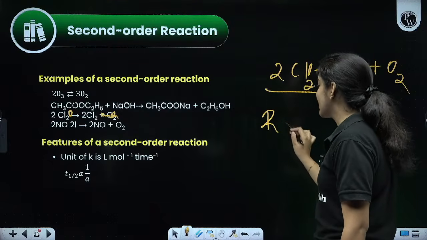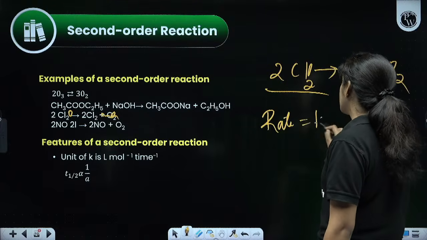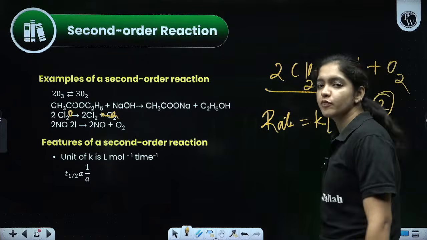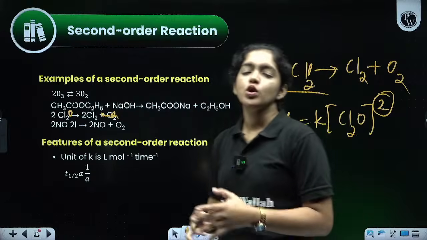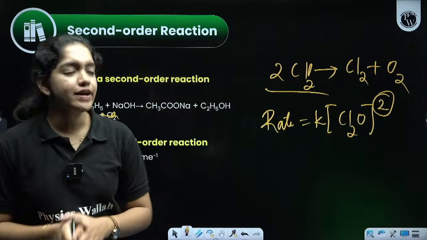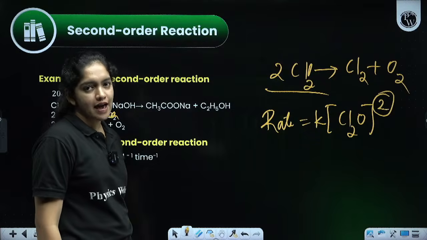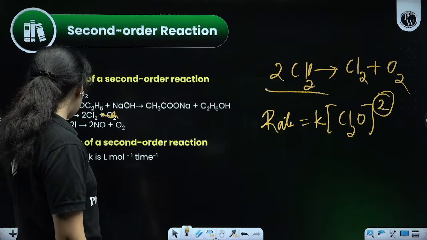So we can write the rate is equal to K into concentration of Cl2O raised to 2. Look at the power, sum of the powers of the reactant terms. It is 2. 2 means it follows the second order kinetics, so it is a second order reaction. So like that, we can find the second order reactions and note some examples.